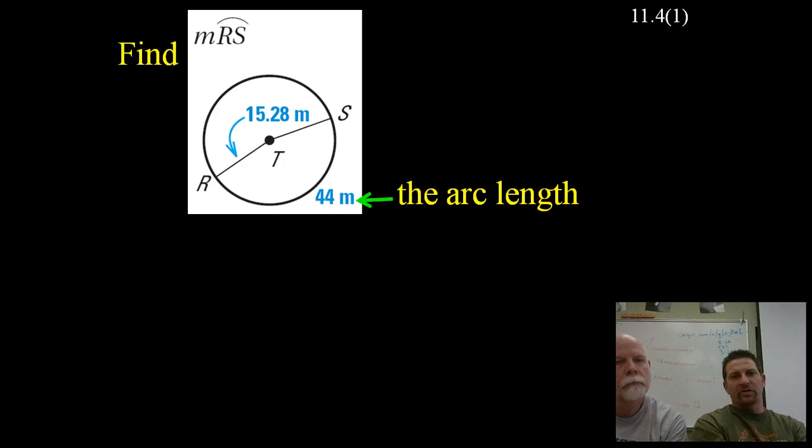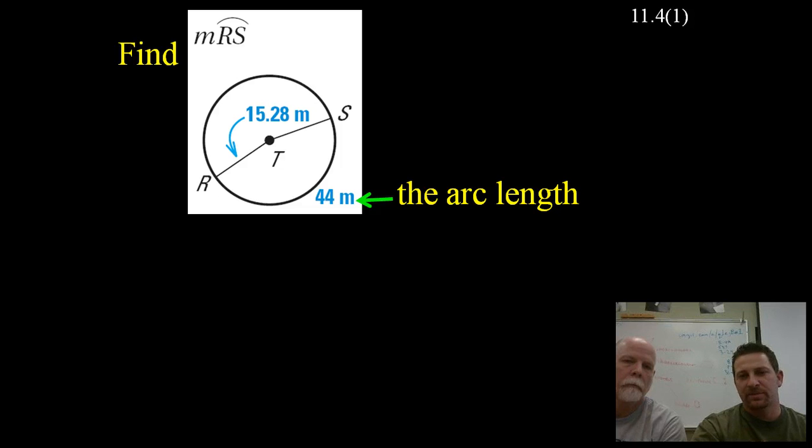So now if we wanted to find the measurement of arc RS here, be careful. When they have an arc label with just 2 letters like that, the direction you go is really important. It has to be less than 180 degrees. If you look at that circle there, if we go from R to S around the top, you can clearly see that that's more than 180 degrees of the circle. So we need to go from R to S along the bottom there. That's an important thing to be careful about.